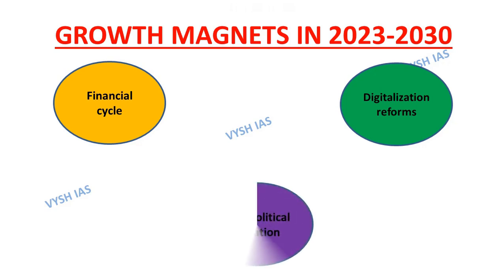Next is in context of geopolitical situation, that the evolving geopolitical situation also presents an opportunity for India to benefit from the diversification of global supply chain. So, as the health and the economic shocks of pandemic and the spike in the commodity prices in 2022 wear off, the Indian economy is thus well placed to grow at its potential in the coming decade, similarly to the growth experience of the economy after 2003.